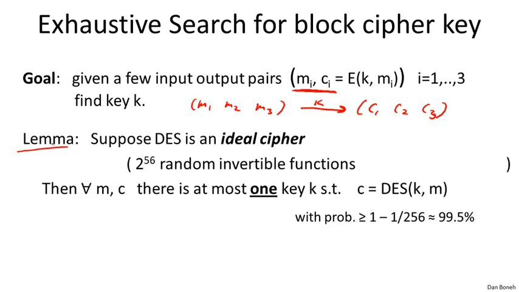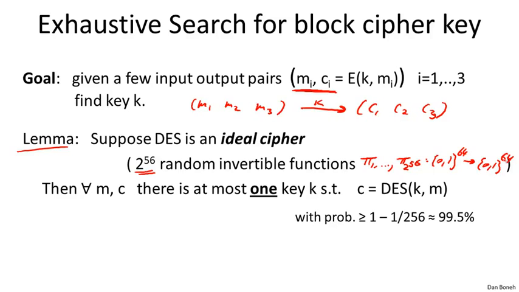Basically, we're going to pretend that DES is made up of random invertible functions. In other words, for every key, DES implements a random invertible function. Since there are 2^56 keys in DES, we're going to pretend that DES really is a collection of 2^56 invertible functions from {0,1}^64 to {0,1}^64. Of course, DES is not actually a collection of 2^56 random functions, but we can idealize the cipher and pretend that it is such a collection.